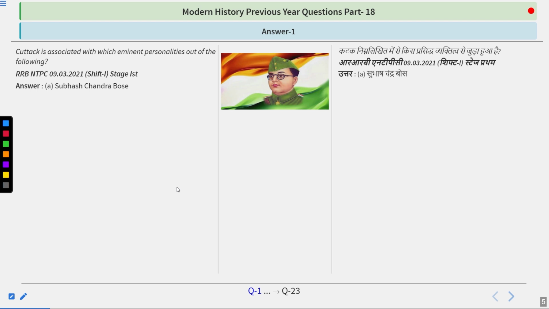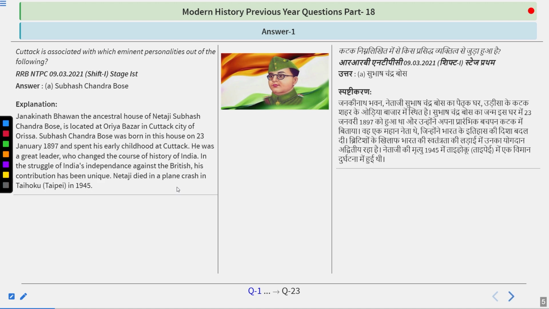You must have heard the story that Subhash Chandra Bose was selected as an Imperial Civil Servant, but he resigned from the post and became a freedom fighter. Janakinath Bhavan, the ancestral house of Netaji Subhash Chandra Bose, is located at Oriya Bazar in Cuttack, Odisha. He was born in this house on 23rd January 1897 and spent his early childhood at Cuttack.